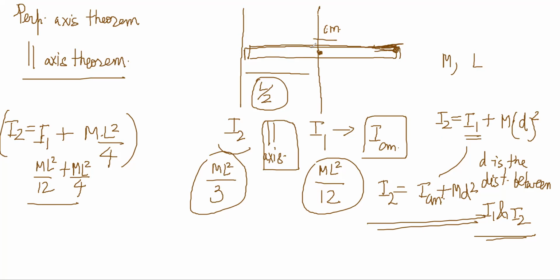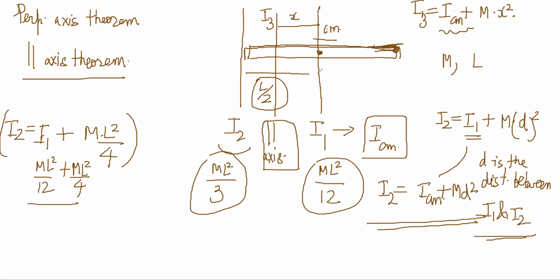So if I had any other axis that I wanted to find, I3 suppose, I can write the relation I3 is equal to ICM plus M into X square. And ICM in this case I know, ML square by 12.